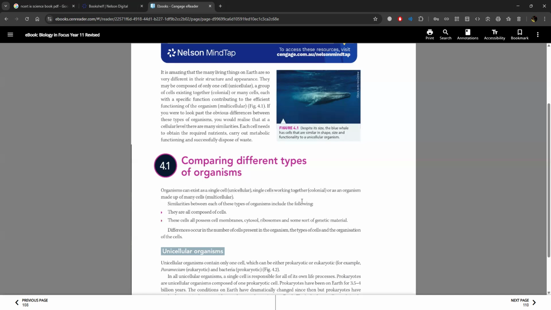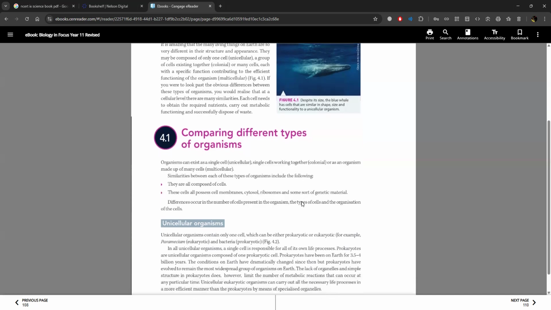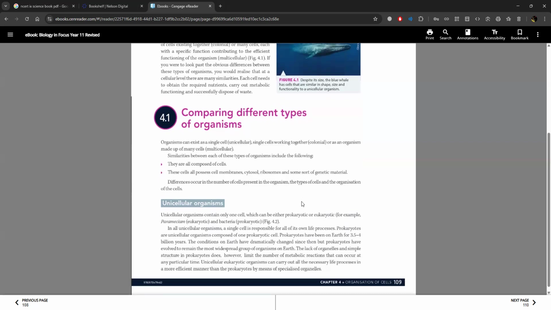4.1 Comparing different types of organisms. Organisms can exist as single cells, working together, or as an organism made up of many cells. Similarities between each of these types of organisms include the following. They are all composed of cells. These cells all possess cell membranes, cytosol, ribosomes, and some sort of genetic material. Differences occur in the number of cells present in the organism, the types of cells, and the organization of the cells.